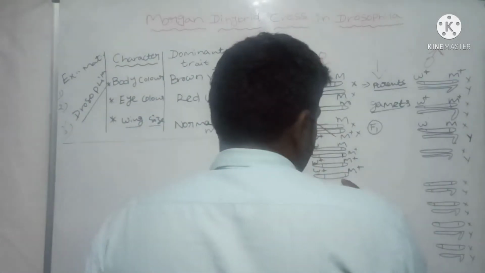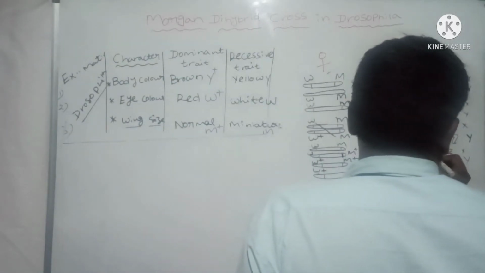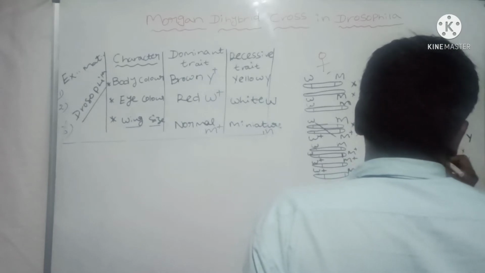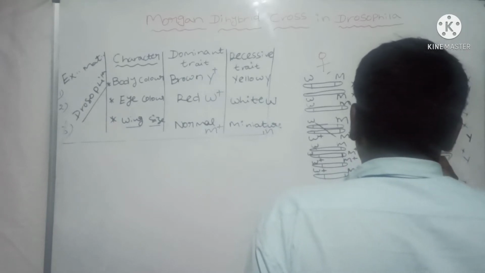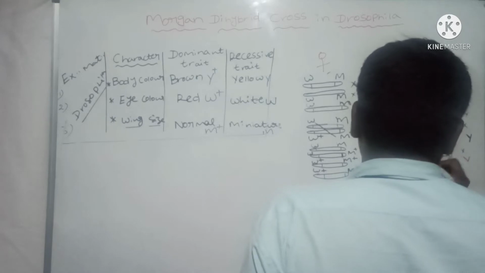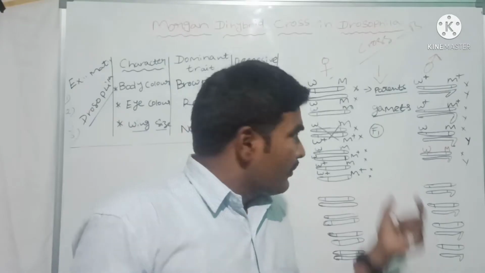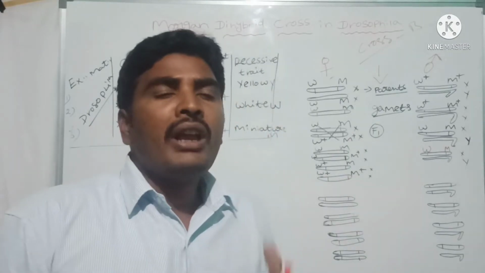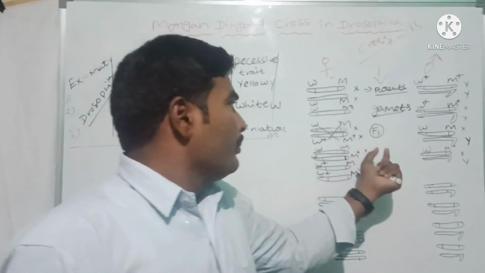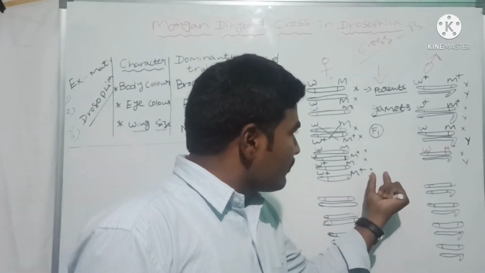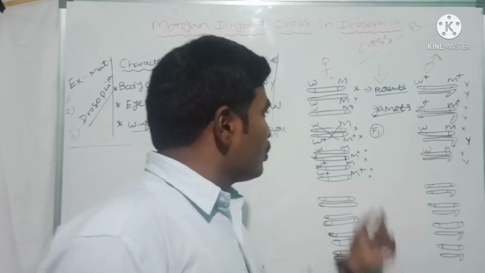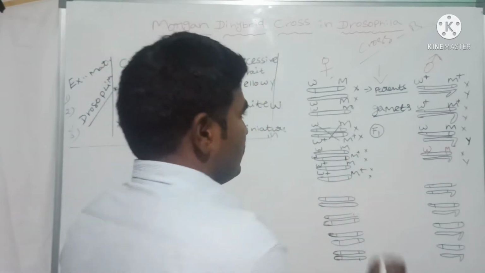Now without crossing over, the male always releases W and M. From this F1 generation, due to meiotic cell division, these are the gametes.